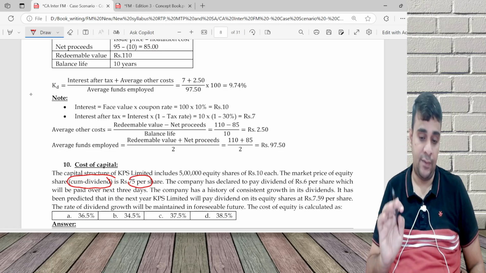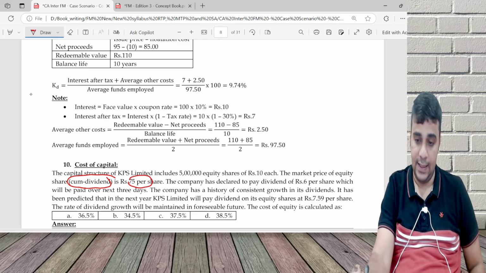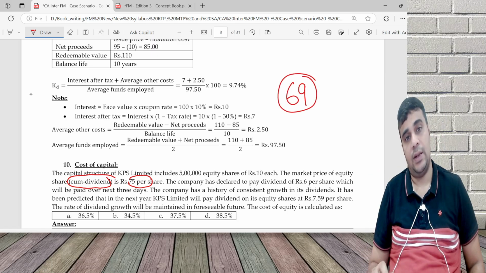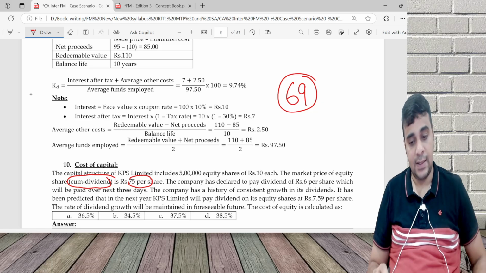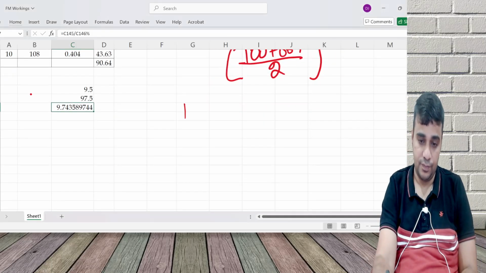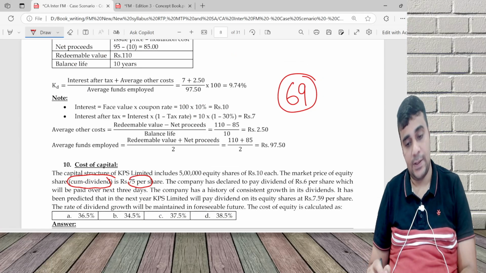So price is not 75. Dividend is 6, which will be paid over the next 3 days. So price is only 69. For Ke calculation, you have to use ex-dividend price because that's the real price of the share. So Ke is equal to D1 by P naught plus growth rate.